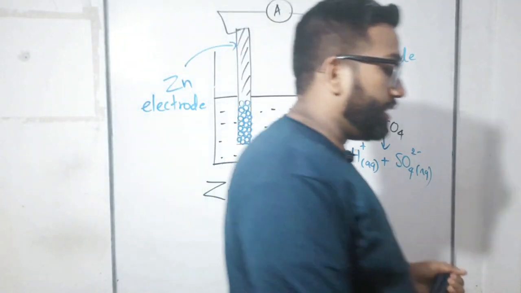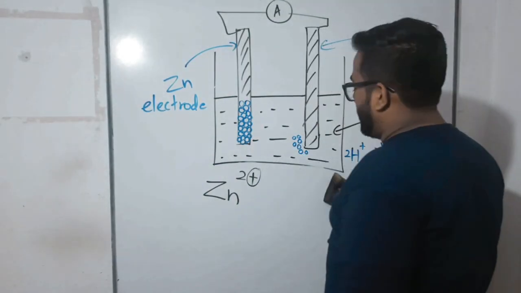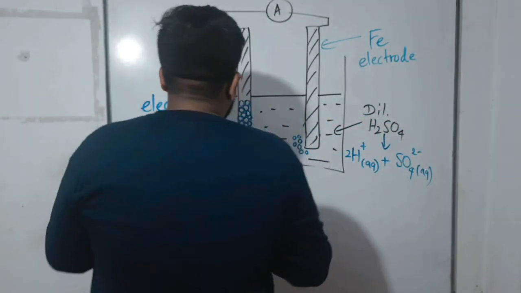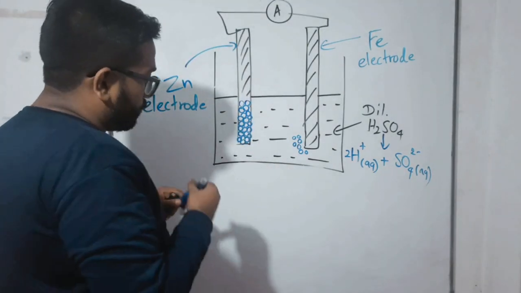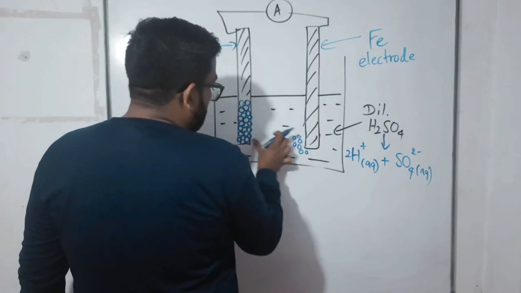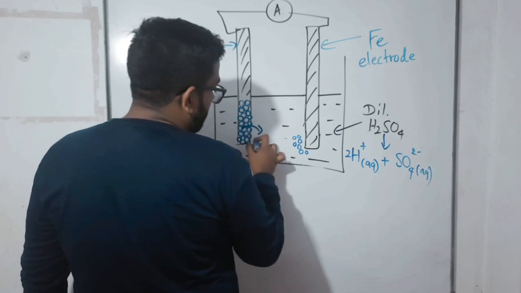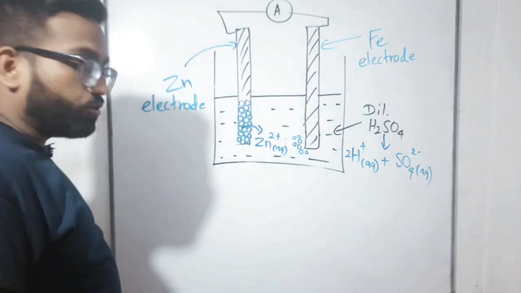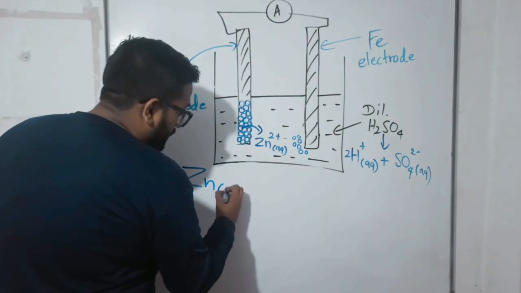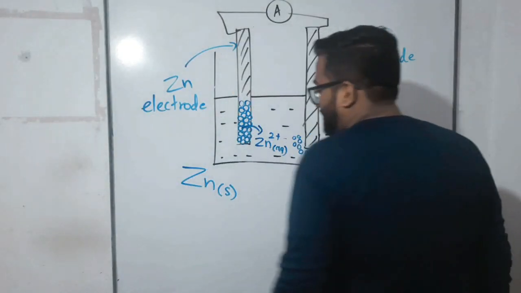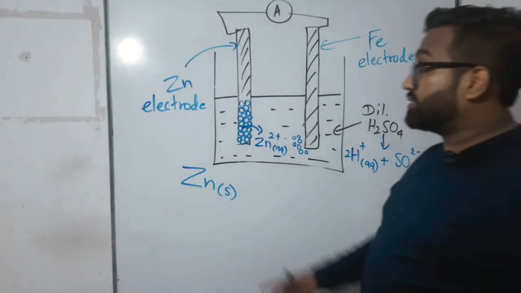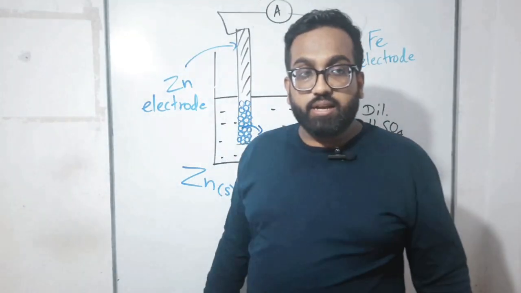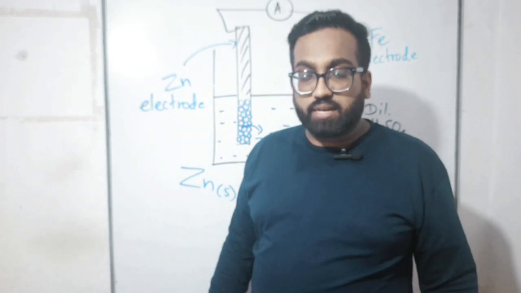So children, zinc is making zinc 2+ ions. Zinc atoms make zinc 2+ ions, and they jump into the solution like this. Jumping means they are added to the solution as zinc 2+. Zinc is a solid. Why is zinc a solid? Because zinc is a metal. Metals are already solids, but you should know there is one liquid metal in the world.